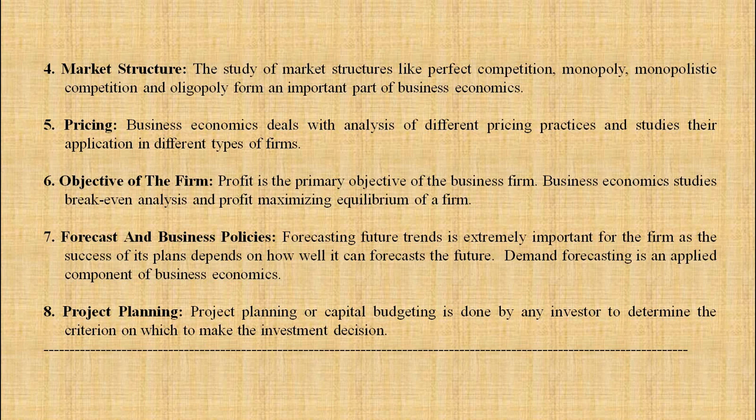Next, objective of the firm. Basically, profit is the primary objective of a business firm. Business economics studies break-even analysis, no profit no loss, and the profit maximizing equilibrium of the firm. The other objectives of the firms are sales maximization, growth maximization, and satisficing behavior. All these are part of the study of business economics. Then next, forecast and business policy.